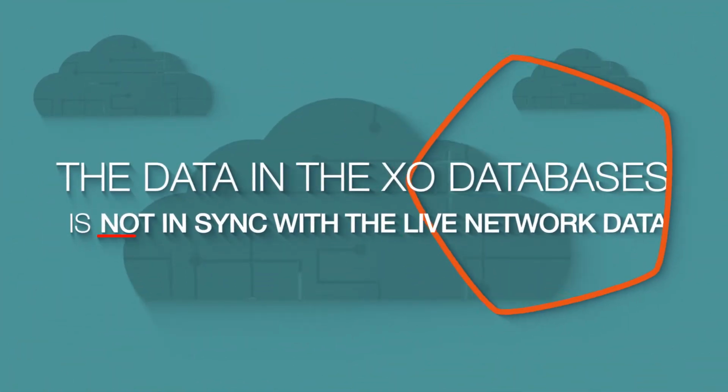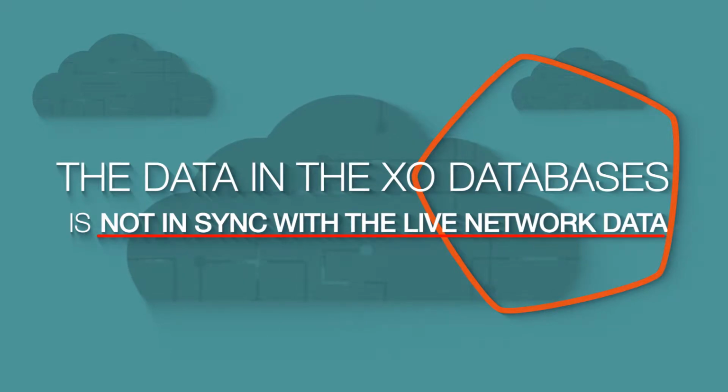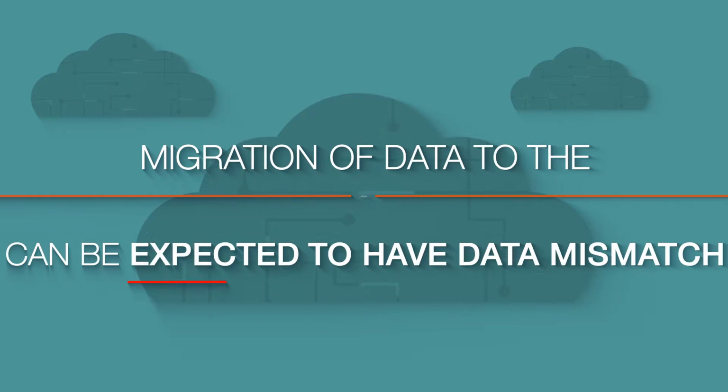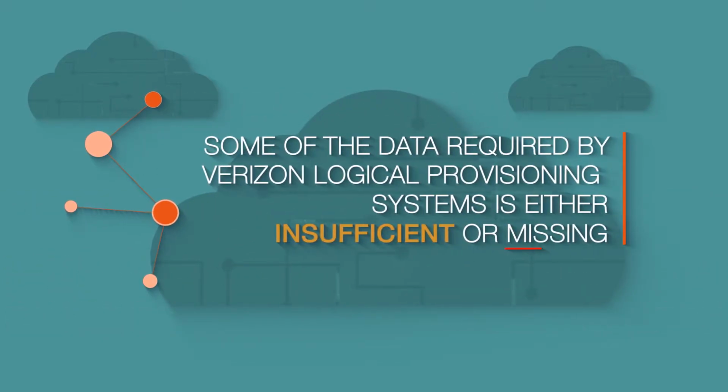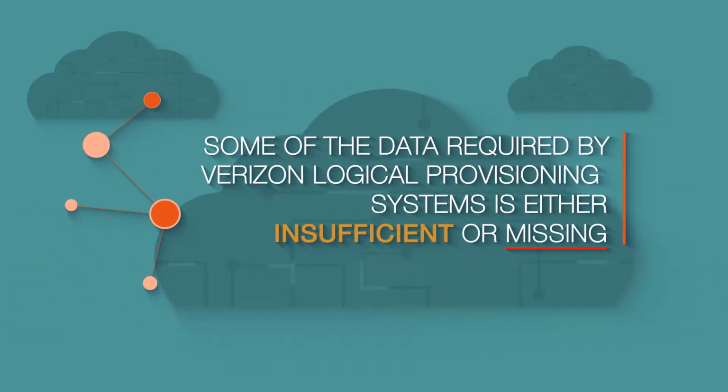We discovered that the data in the XO databases is not in sync with the live network data. Migration of data to the Verizon logical provisioning systems can be expected to have data mismatch. Some of the data required by Verizon logical provisioning systems is either insufficient or missing.